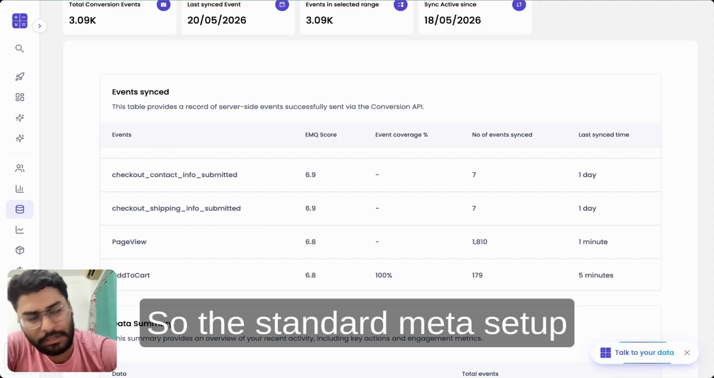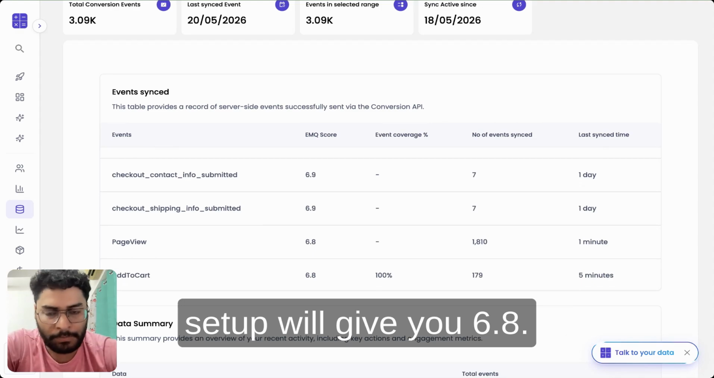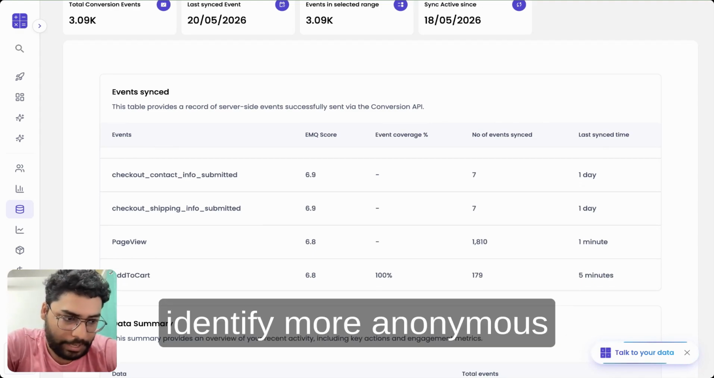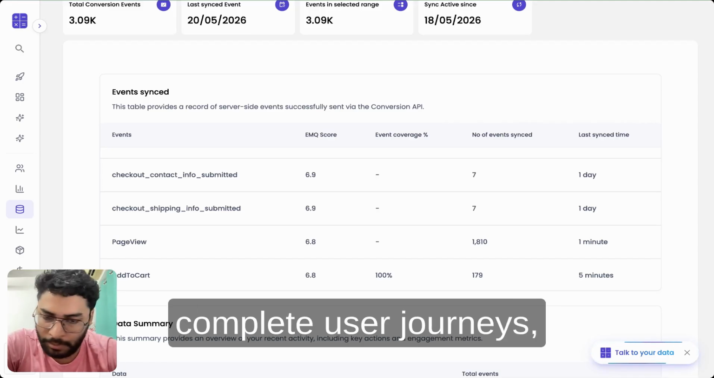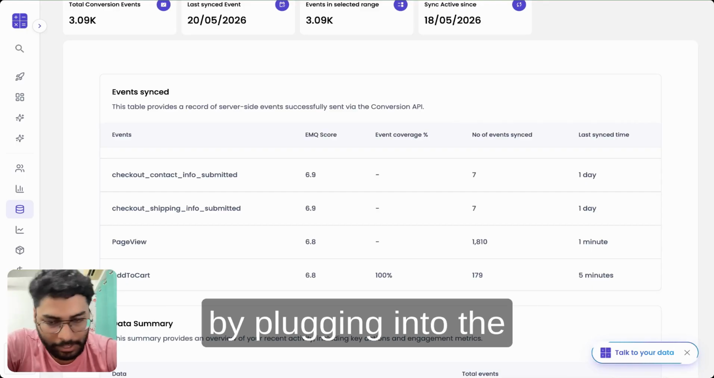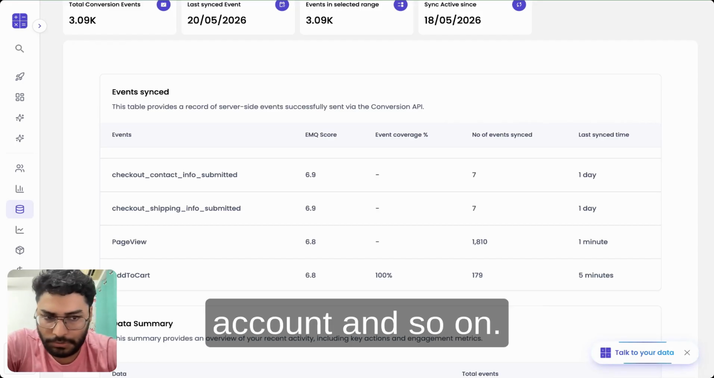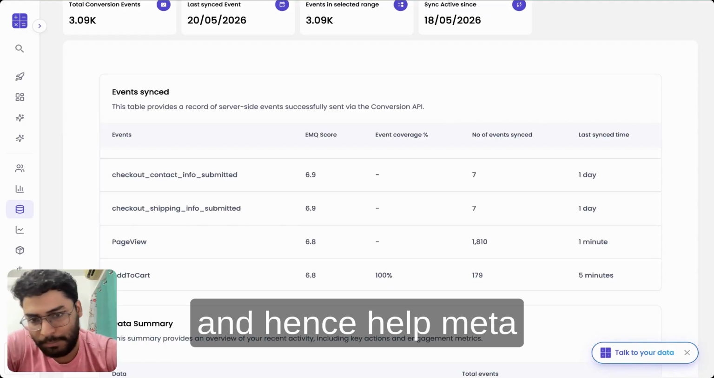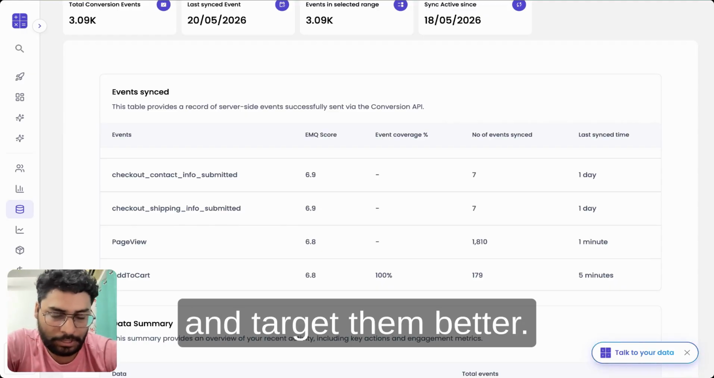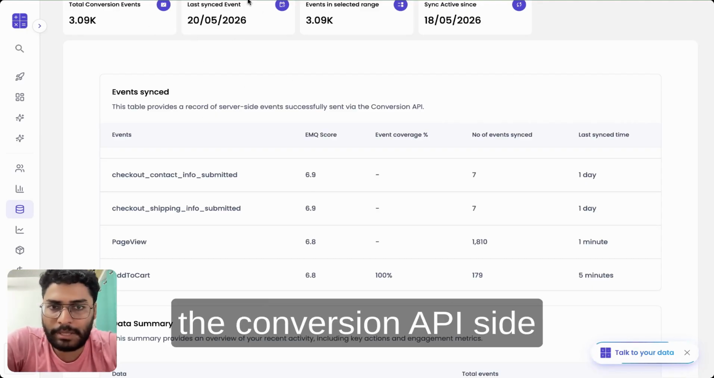So the standard Meta setup will give you around 6.2, 6.3. BooleanMaths setup will give you 6.8 because we're able to identify more anonymous visitors by looking at complete user journeys, by plugging into the Shopify data layer, by looking at who's logged into your Shopify account, and so on. That essentially means that we are able to identify more users and hence help Meta identify more users and target them better. So that's on the conversion API side of things.